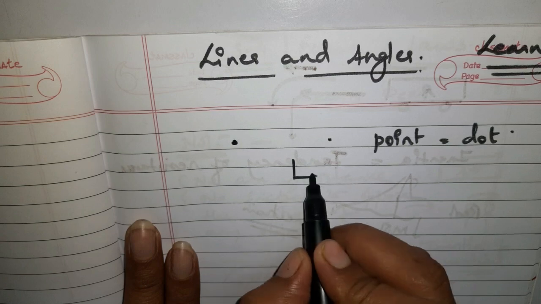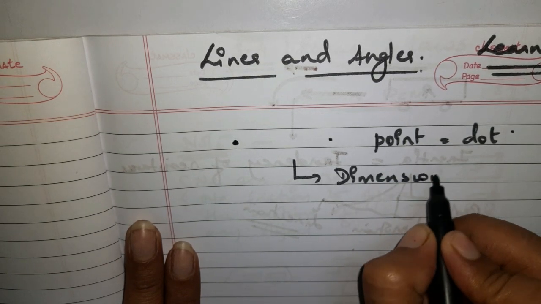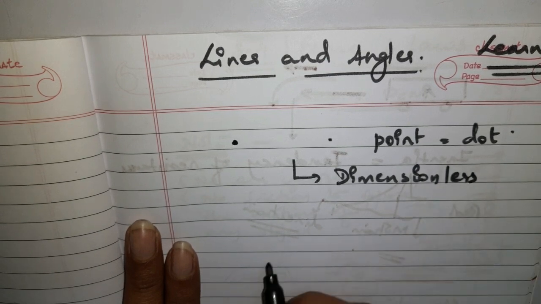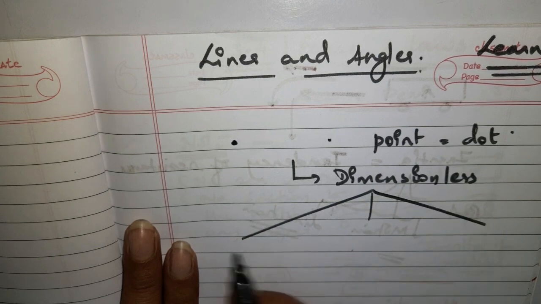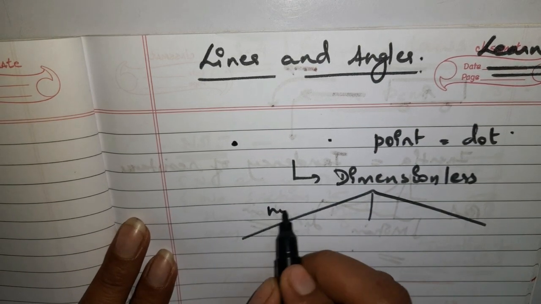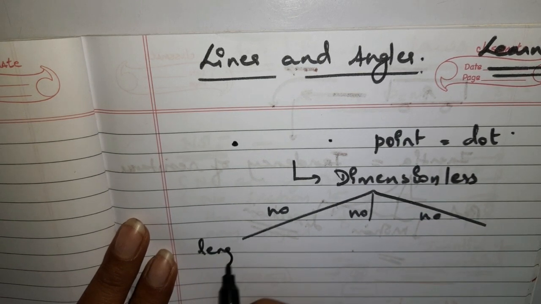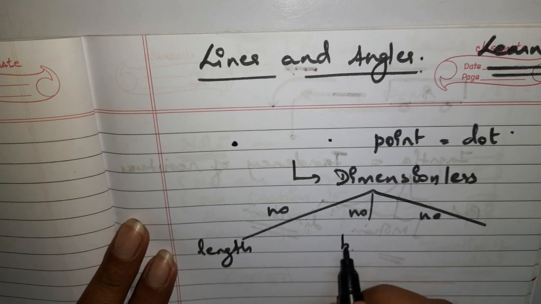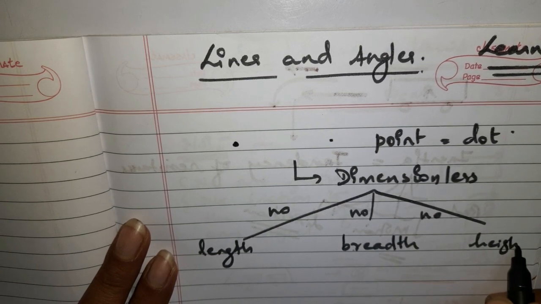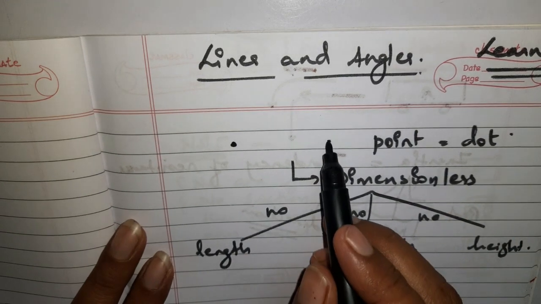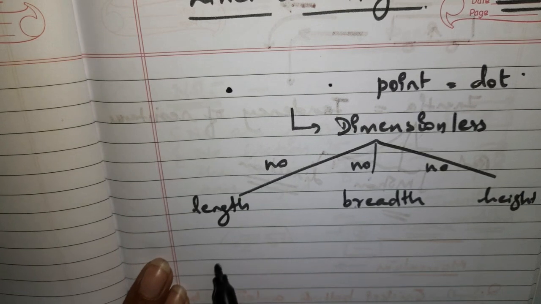Point is dimensionless. The very first thing which you should know about point is that it is dimensionless. When I say that it is dimensionless, it means that it has no length, no breadth, and no height. So this is point. Point is dimensionless, right?